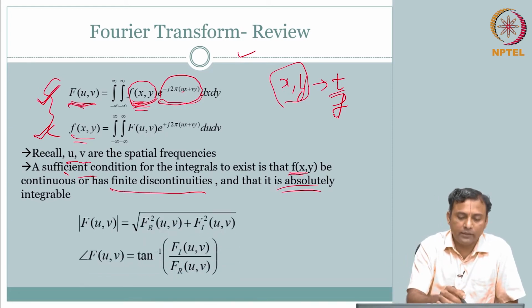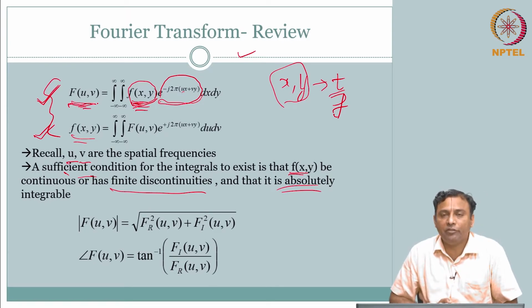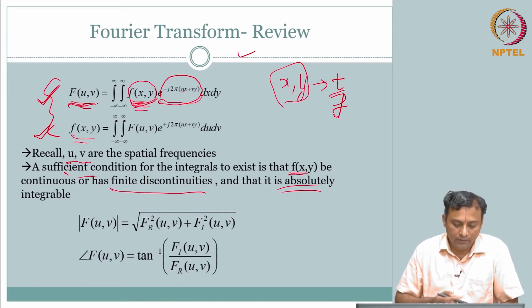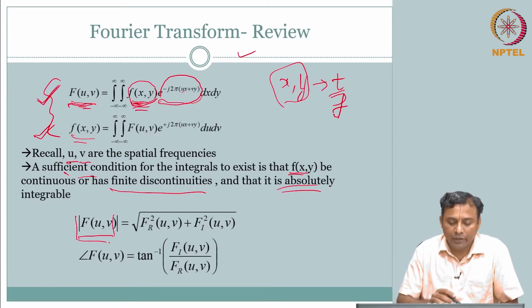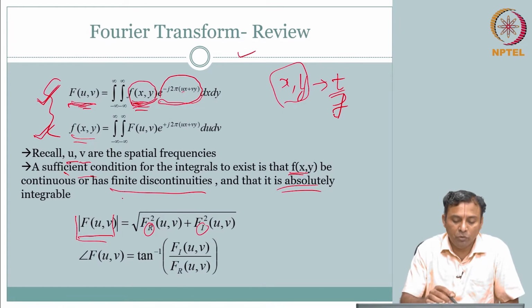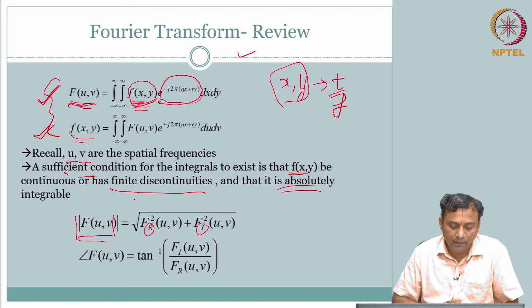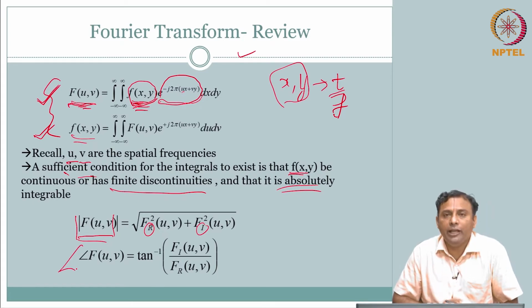If you break the signal f of x comma y into its frequency components, you could calculate what is called your magnitude response, or magnitude spectra. This is your real part, this is your imaginary part. So, this is your magnitude spectra. If you square this, it becomes the power spectra. Here we are just doing magnitude spectra, and this is your phase.